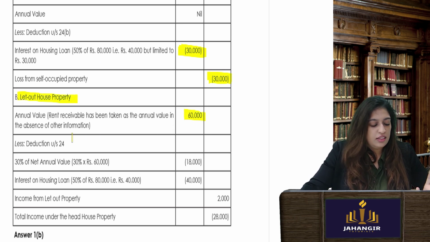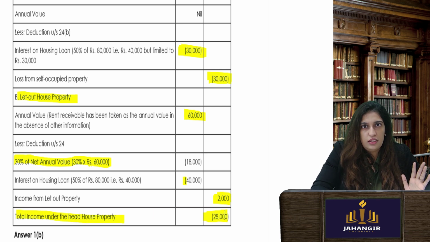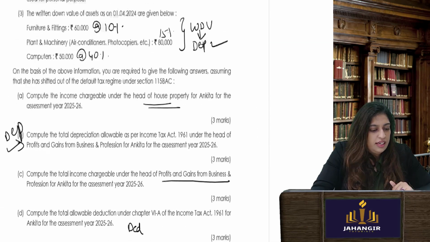Easy. No municipal taxes. So directly come to NAV. NAV, you get two deductions, interest on loan and 30% of NAV. NAV you have 30% you get. Whatever you get is income from let out property. Total income under easy, super easy. Okay. Now let's go to the next one.